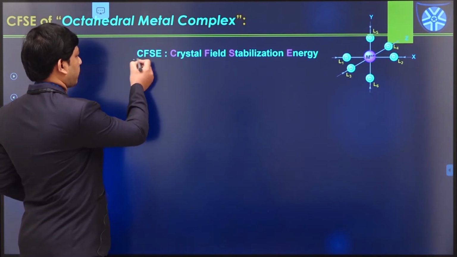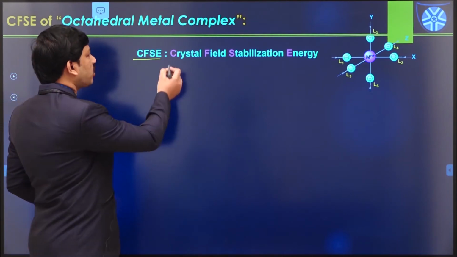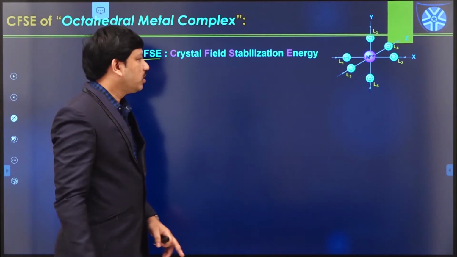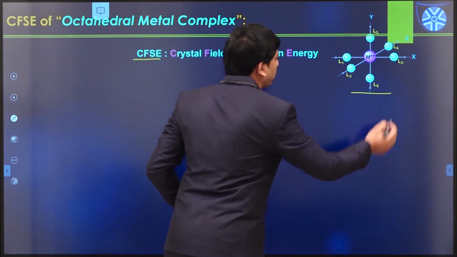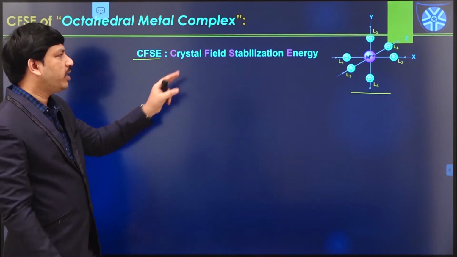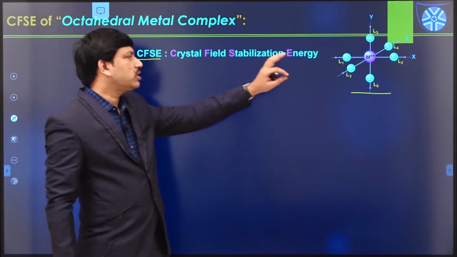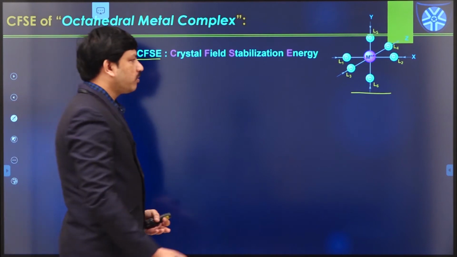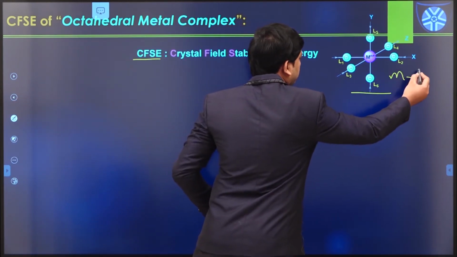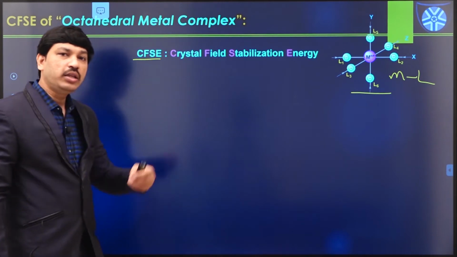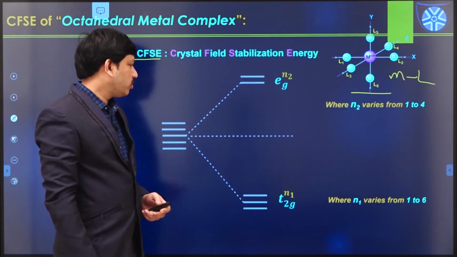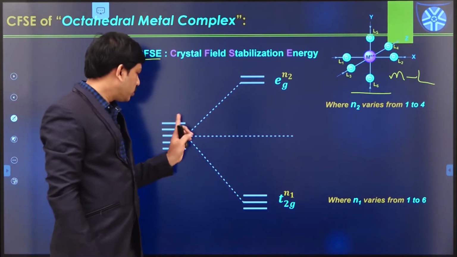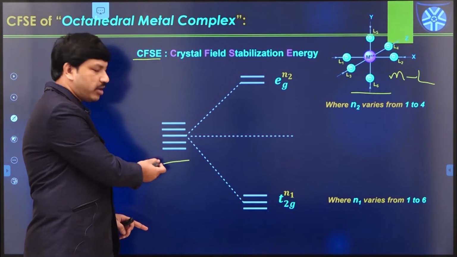What is CFSE? CFSE means crystal field stabilization energy in the case of an octahedral complex. So we know that in the case of an octahedral complex, the center metal ion is surrounded by 6 ligands. Whenever these 6 ligands approach toward the metal center to form metal-ligand bonds like this, there is a splitting of d orbitals. So we know that in octahedral complexes, this is the splitting pattern. Initially we have degenerate d orbitals.